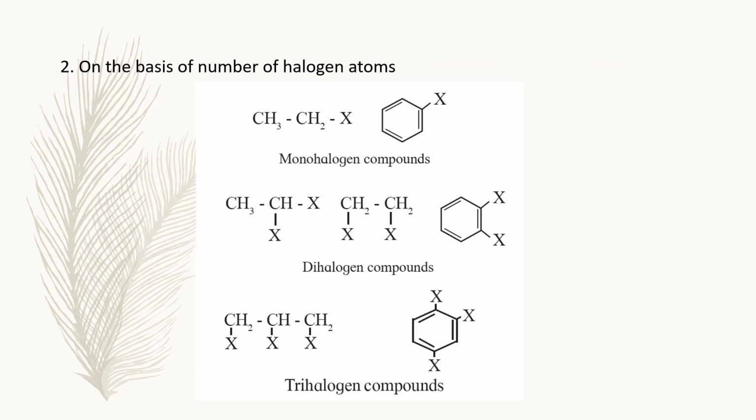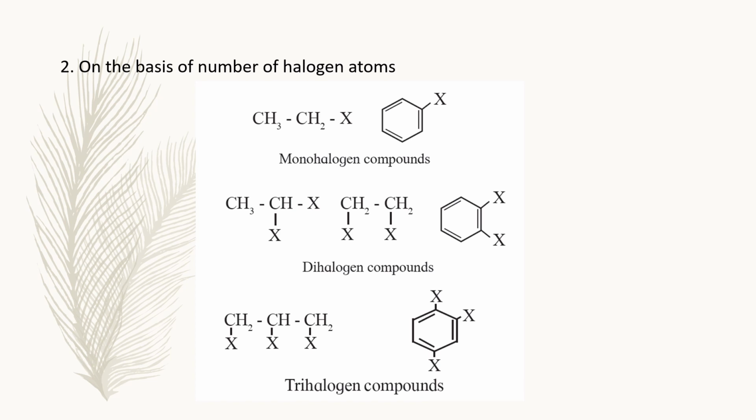These halogen derivatives are again classified depending on the number of halogen atoms present in the molecule. Now, on the basis of number of halogen atoms, halogen derivatives are classified as mono, di, tri or polyhalogen compounds. The compounds in which one hydrogen atom is replaced by one halogen atom are called monohalogen derivatives.